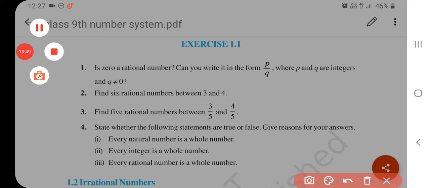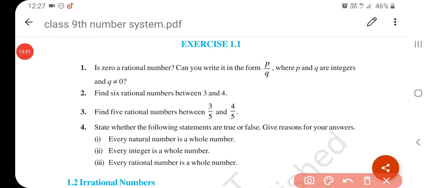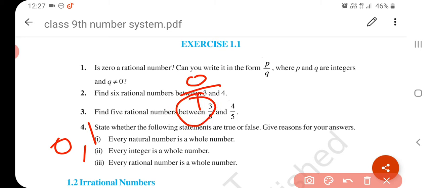If you want to write the number, you can write 0 upon 1, where 0 and 1 are both integers. Okay, 0 is an integer and 1 is also an integer, and q is not equal to 0 because here the number is 1, so q is not equal to 0.